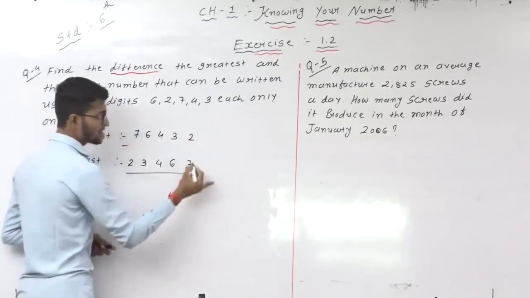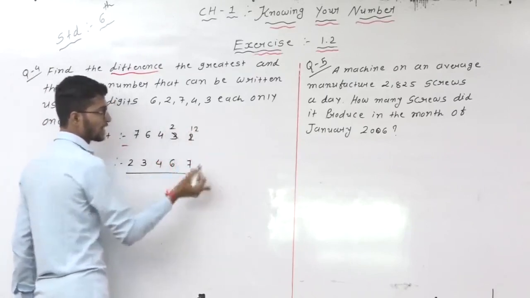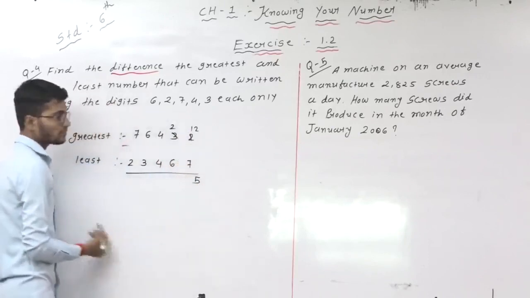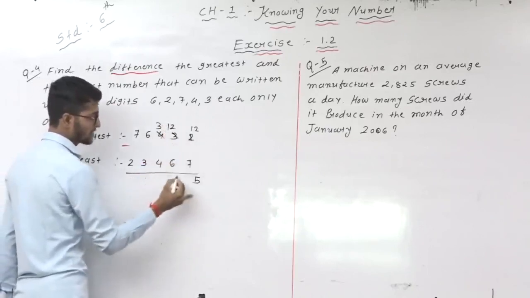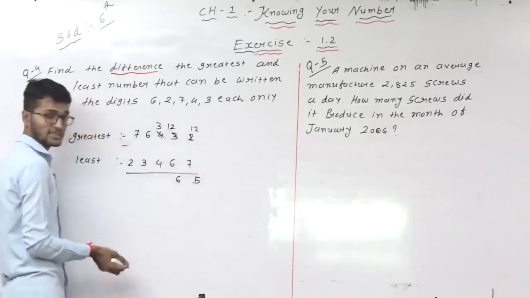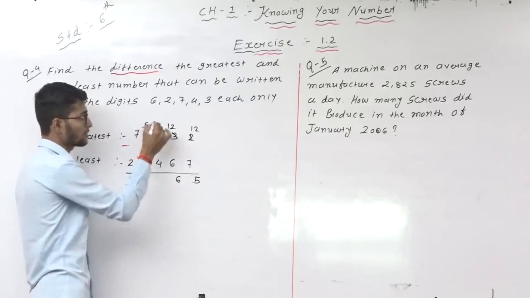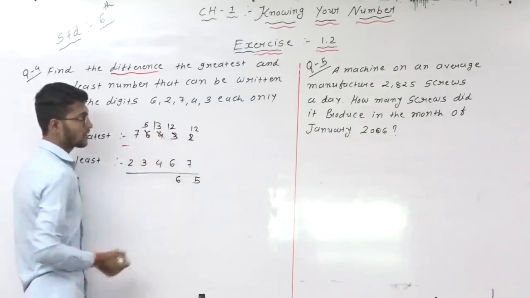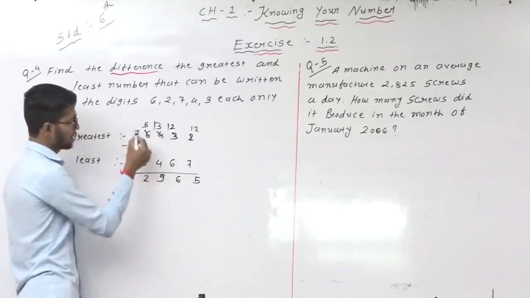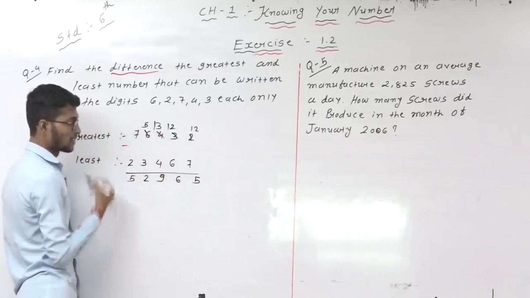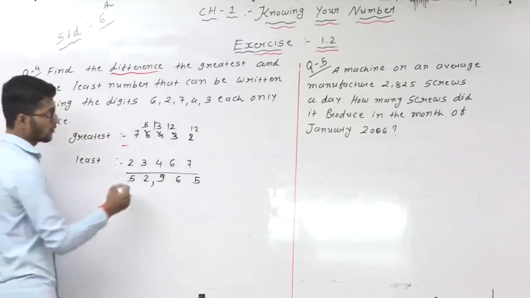It means subtraction. 2 minus 7 is not possible. So here is the cut. Here is the 2 and here, suppose, 12. So 12 minus 7 is 5. Then 2 minus 6 is not possible. Here is 3 and here is 12. 12 minus 6 is 6. Then 3 minus 4 is also not possible. 6 is cut, here put the 5 and here is 13. 13 minus 4, so the answer is 9, right? 5 minus 3 is 2 and 7 minus 2 is 5. So our answer is 52,965.